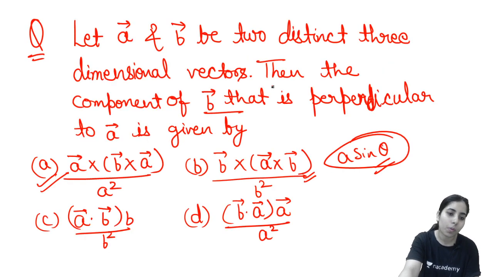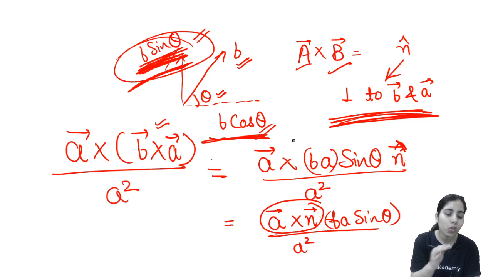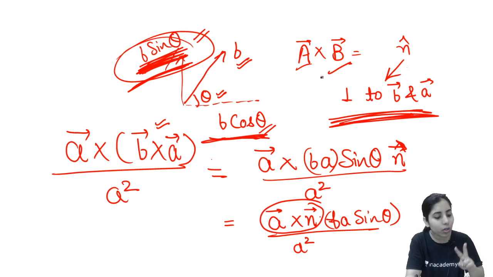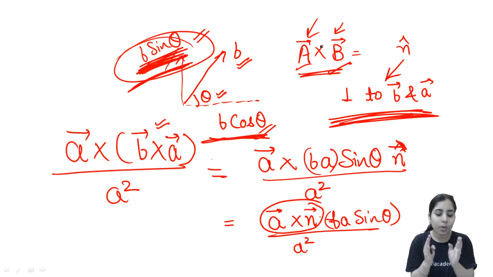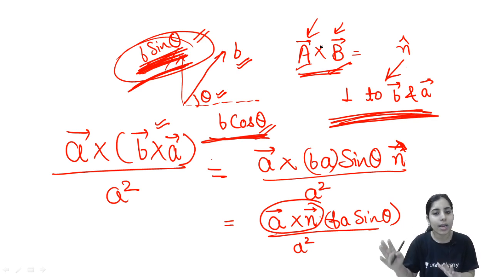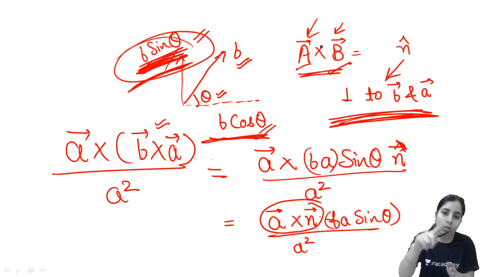When we start with option A, you should also know one more concept: if you find the cross product of any two vectors, it always gives you a vector quantity, and that third vector which you get after taking the cross product of two vectors will be perpendicular to the two vectors for which you have taken the cross product. If I have two vectors and I find their cross product, I get a vector quantity, and the direction of that vector will be normal to these two vectors whose cross product was taken.